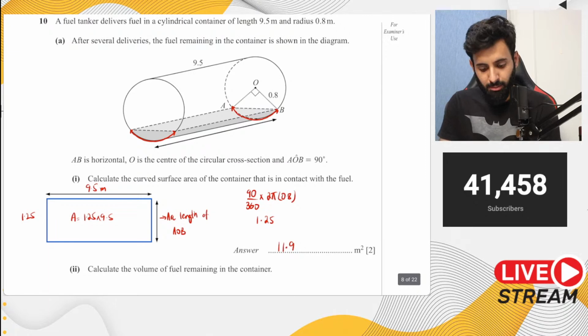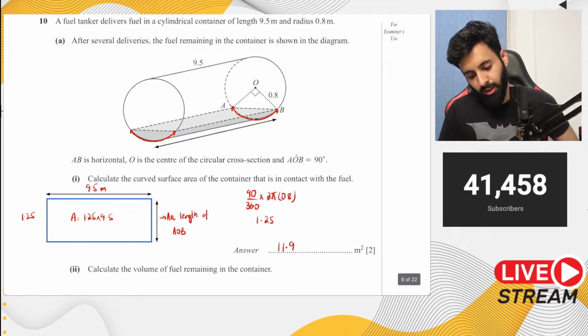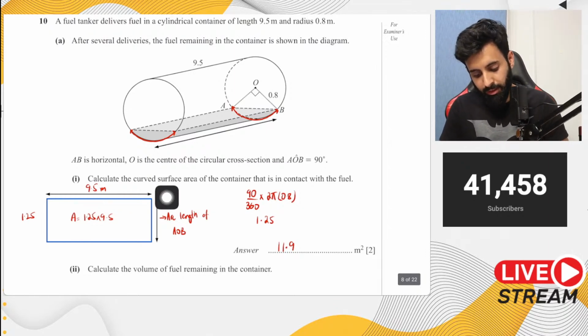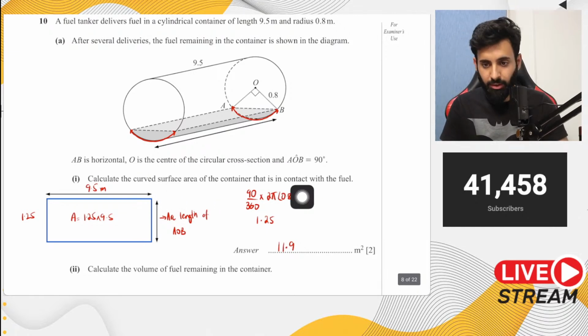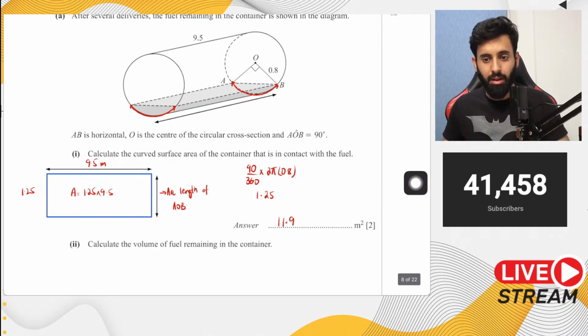Won't the line AB be the width of the rectangle? No, it's not that. Look, we have to calculate the curved surface area of the container that's in contact with the water. We have to calculate the curved surface area.